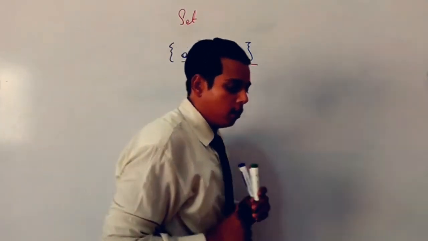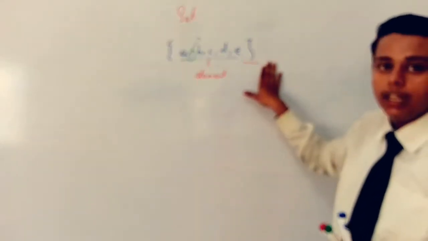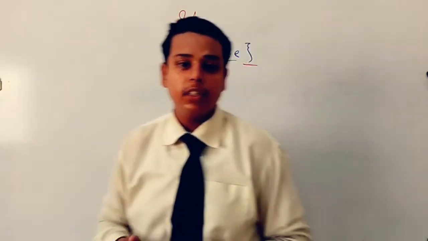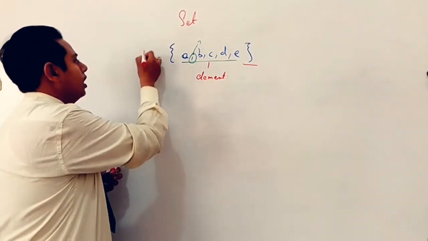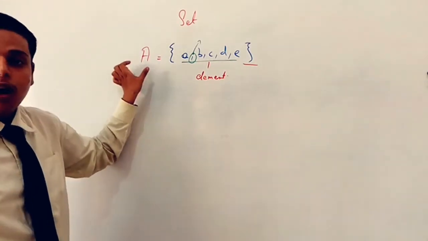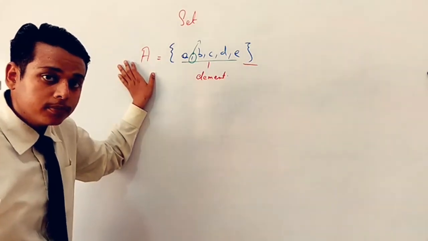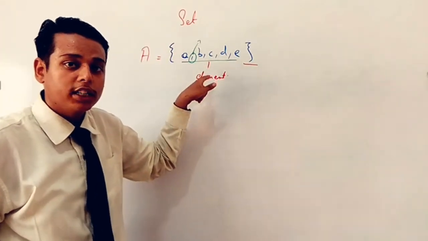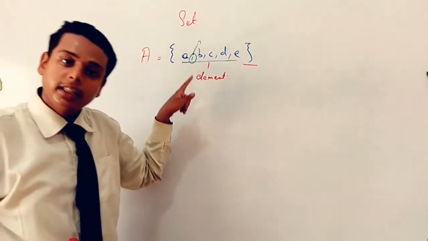Fine. Okay. One more thing is that whenever we are writing any set, always remember the alphabets inside should be in small letters, and the name of the set will be with a capital letter. Means जो सेट होता है, सेट का जो नेम है वो हम हमेशा किससे डिनोट करेंगे? कैपिटल अल्फाबेट से, और जो अंदर उसके एलिमेंट्स होंगे, जो अल्फाबेट्स हम यूज करेंगे वो क्या होंगे? हमेशा स्मॉल में होंगे. It cannot be in the capital form.